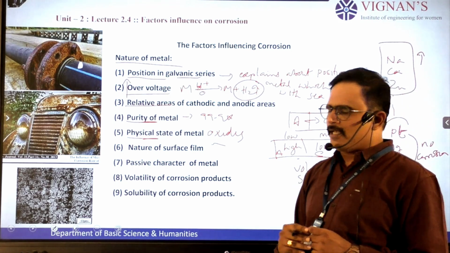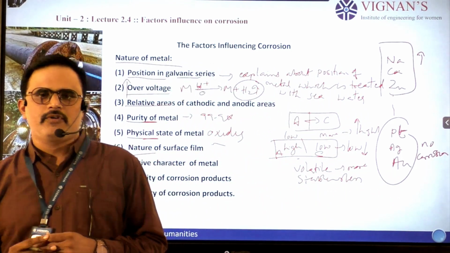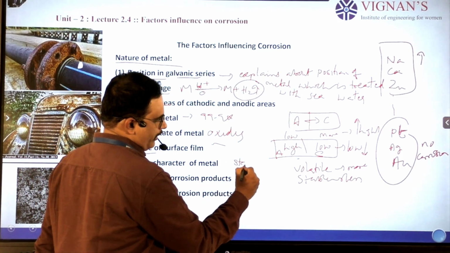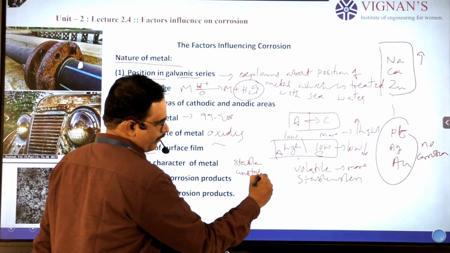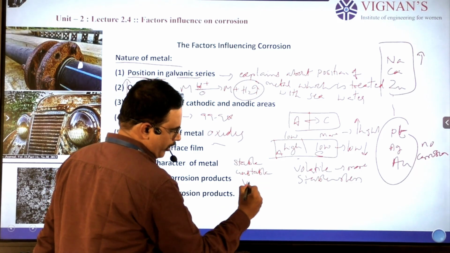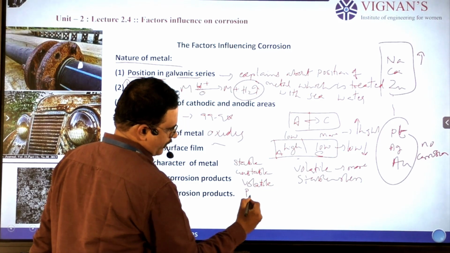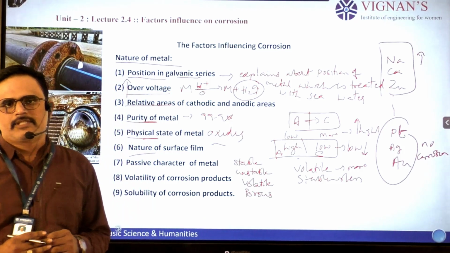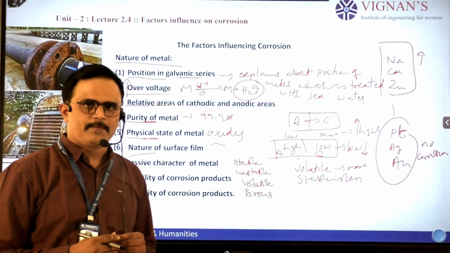And similarly for the nature of the surface film. Here we consider the surface film in four ways. The first one is stable layer, the second is unstable, the third is volatile, and the fourth is porous. So four types of oxide layers can be considered for how corrosion goes on.